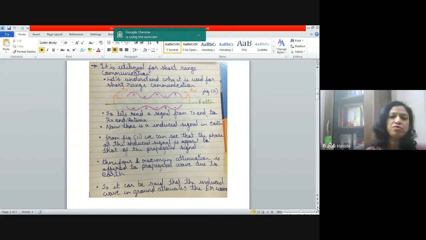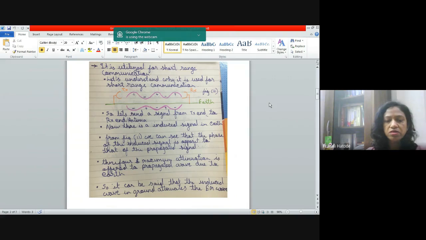The first thing is the ground wave propagation is utilized for short range communication, that means for short distance communication. Now we have considered here two antennas again on the earth's surface, separated with certain distance.